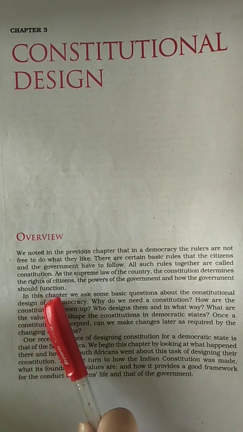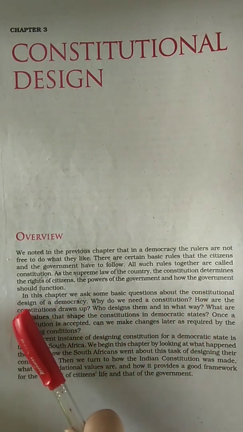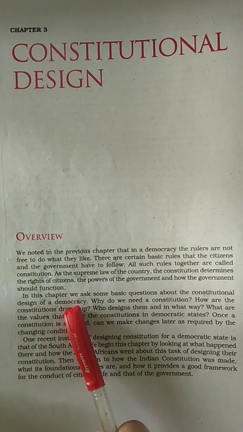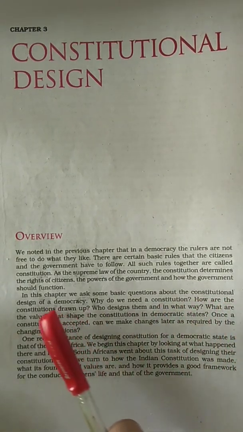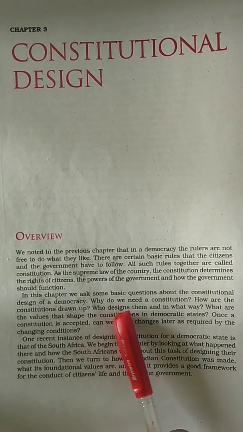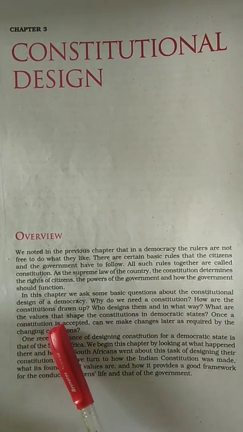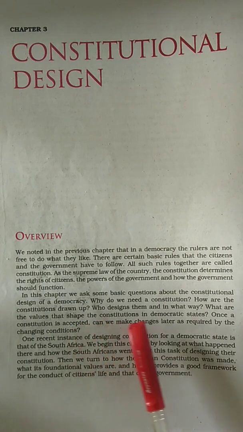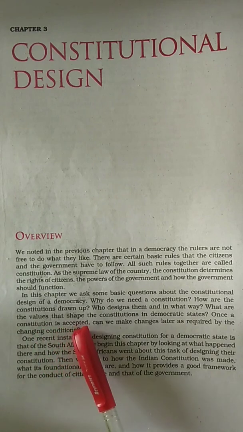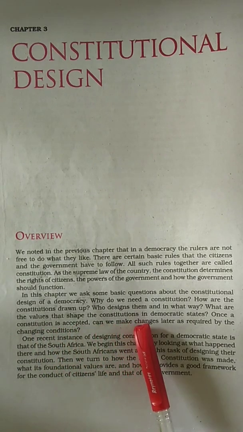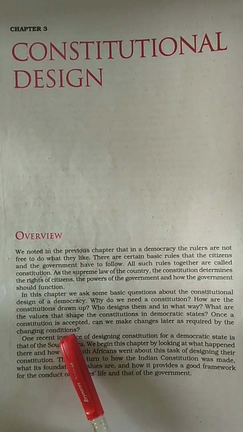In this chapter, we ask some basic questions about the constitutional design of a democracy. Why do we need a constitution? How is a constitution drawn up? Who designs them and in what way? What are the values that shape the constitutions in democratic states? Once a constitution is accepted, can we make changes later as required by the changing conditions?